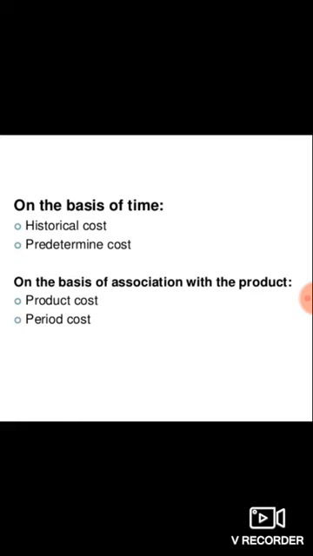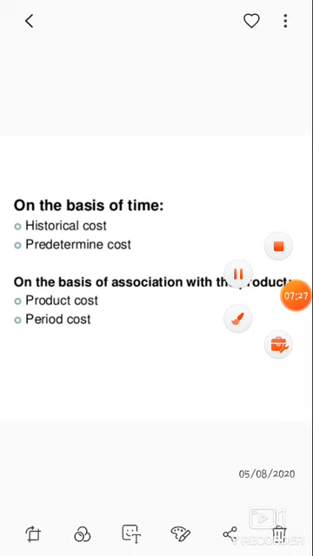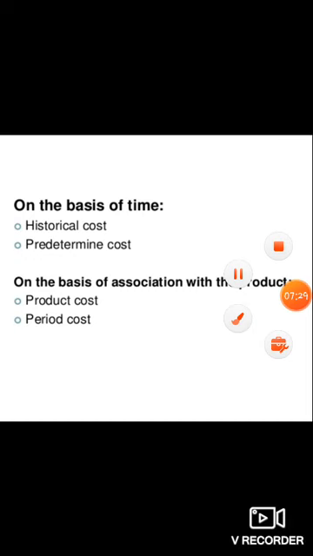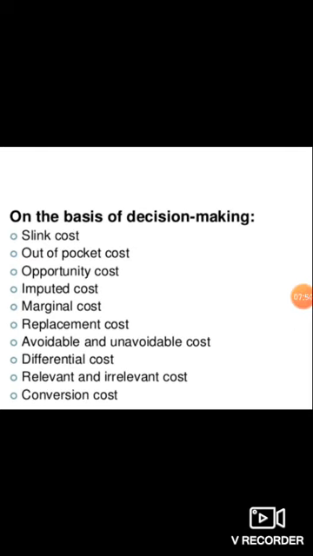And period costs. Period costs are those costs which are not necessary for production, and are not incurred even if there is no production. So these period costs are not necessary for production, or will not incur when there is no production. On the basis of decision making.